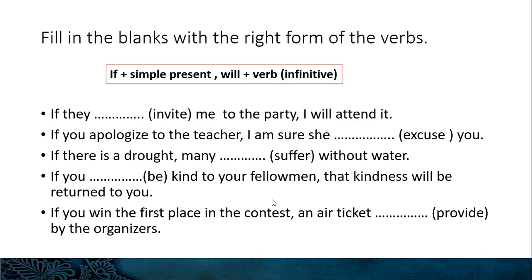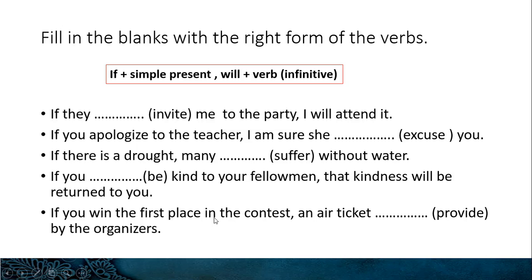Final one, if you win the first place in the contest, an air ticket blanked by the organizers. If you win the first place in the contest, that is in the simple present tense. So you should keep in mind to make the main clause a simple future one. It is also in the passive voice, but the tense is simple future, so this should be: an air ticket will be provided by the organizers.